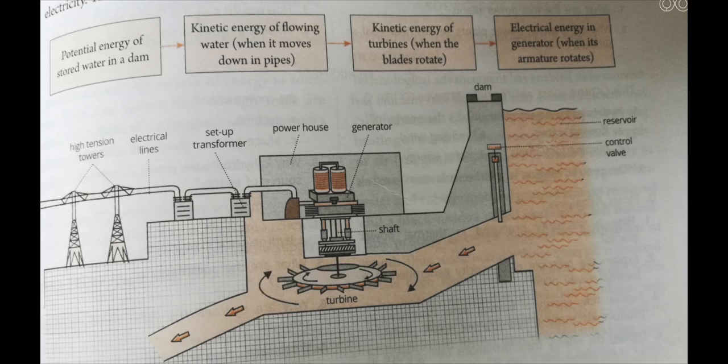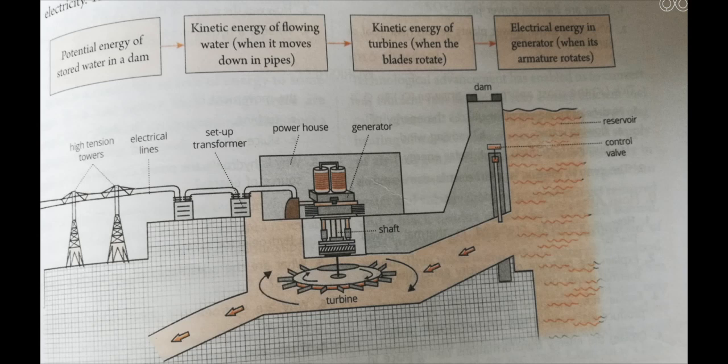The boxes you can see in this picture form the block diagram of a hydropower station, wherein the potential energy of the stored water in the dam is first converted into kinetic energy of flowing water, then the kinetic energy moves the turbine blades, and this mechanical energy is converted into electricity.